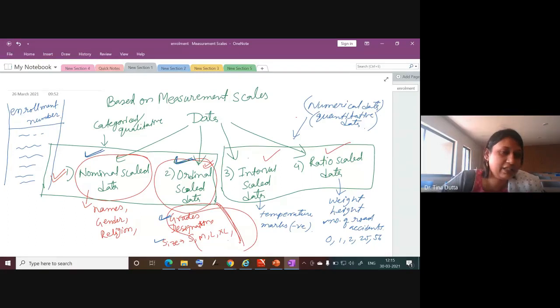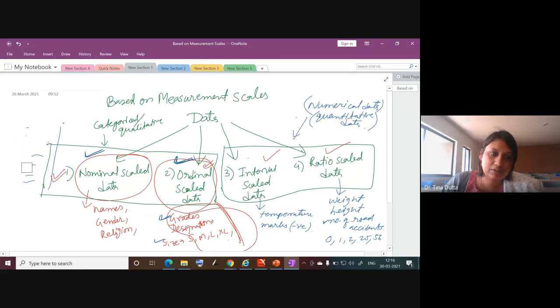Now some of you might think that there are numbers in it, suppose 8001, 8002, like this, so we can rank or order them. But no, these numbers do not have any value or meaning, right? It is just a label, so that is why you are all correct. It will be considered as nominal scale data. We cannot arrange it in ascending or descending order. Even if we arrange that, it won't be meaningful. Yes, we cannot do any kind of arithmetic operation on that. Yes, Tushar, correct.